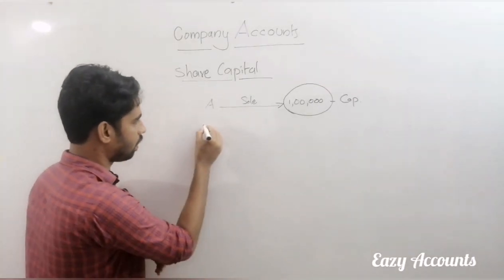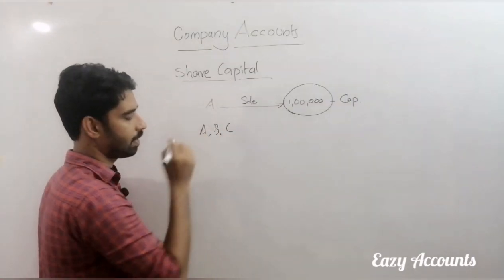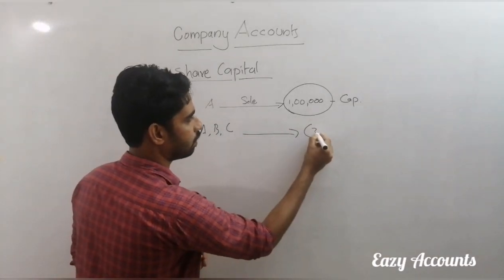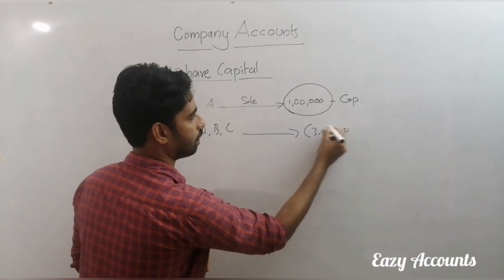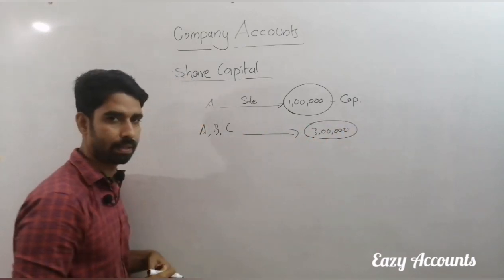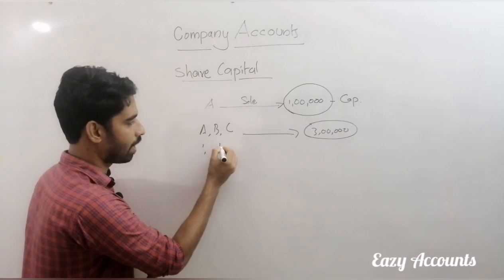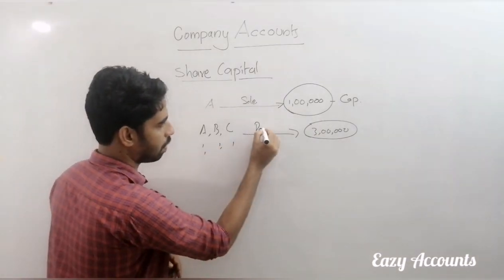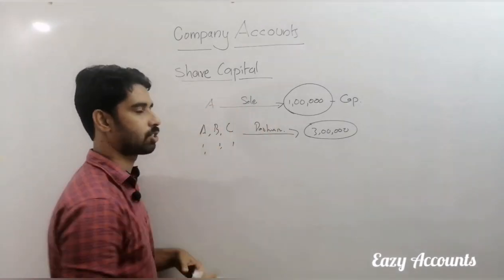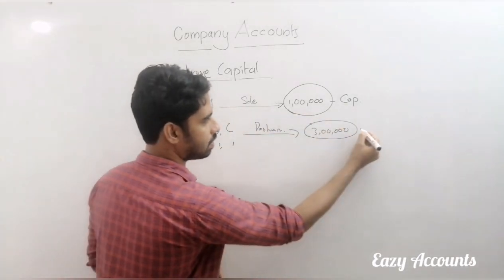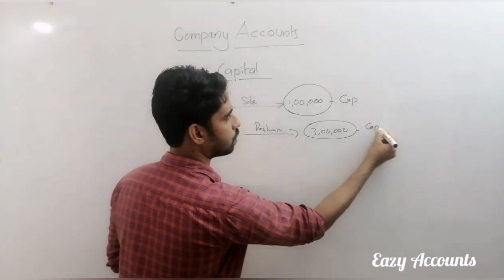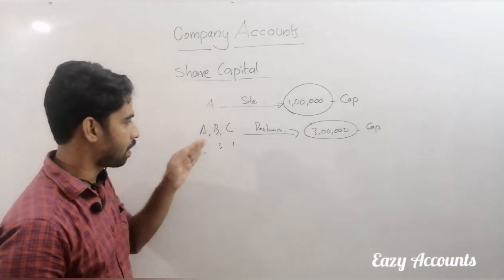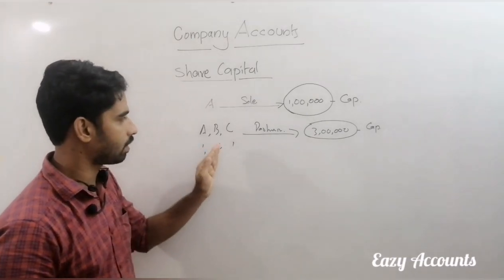And A, B and C are starting a firm with 3 lakh rupees: 1 lakh from A, 1 lakh from B and 1 lakh from C. And this firm is called a partnership organization. And this invested 3 lakh rupees is also the capital of the firm, the capital of the partners: 1 lakh, 1 lakh, 1 lakh.